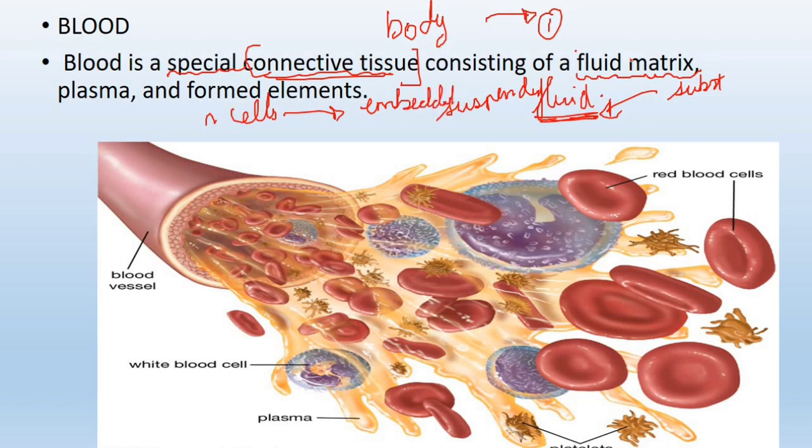So the matrix is a fluid matrix in which there is plasma as well as formed elements. Here it can be seen that there is this fluid, and in it all the cells are present. So there is a fluid matrix.